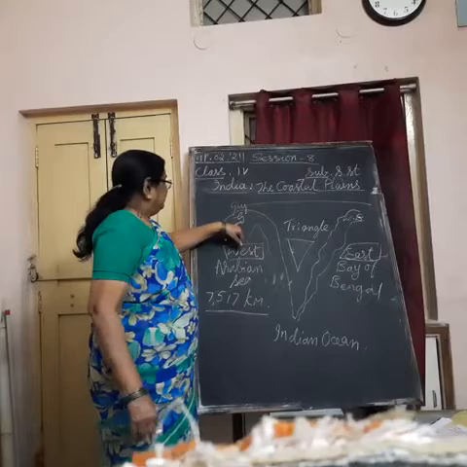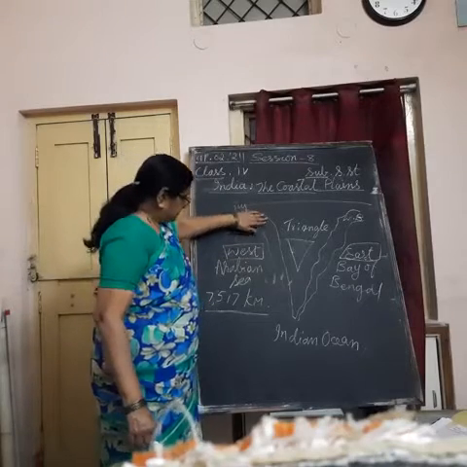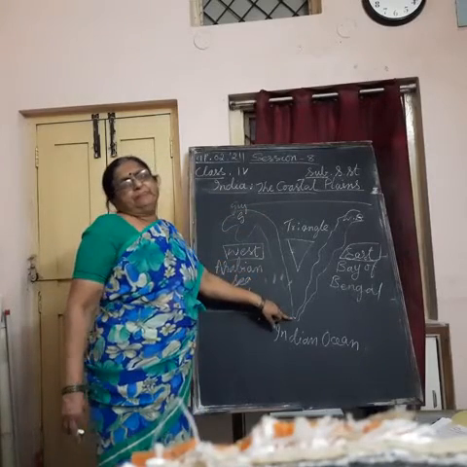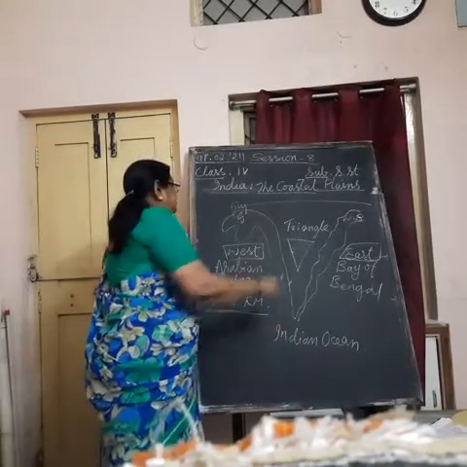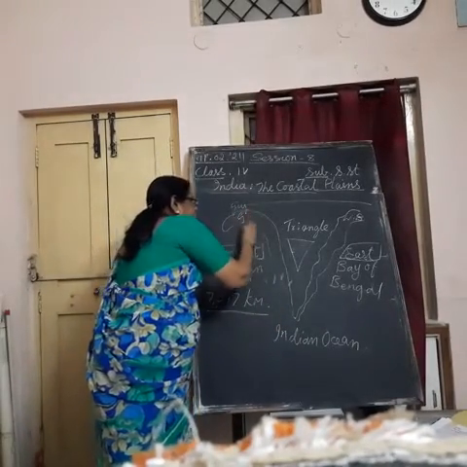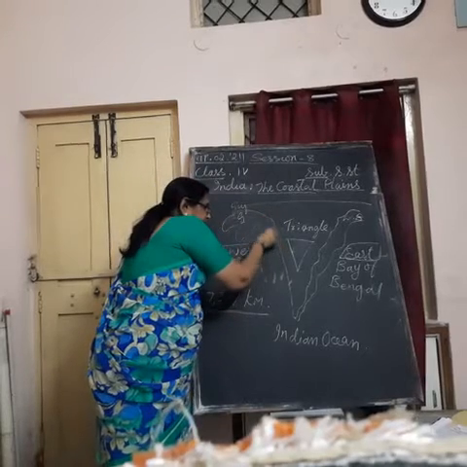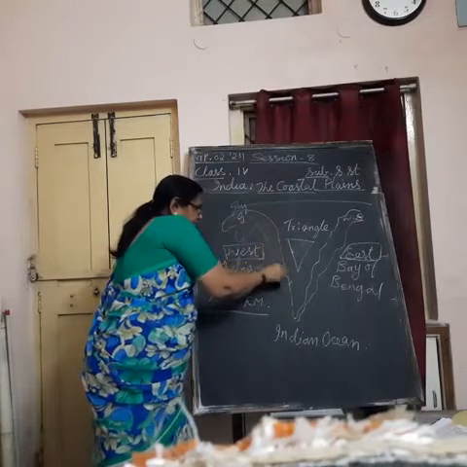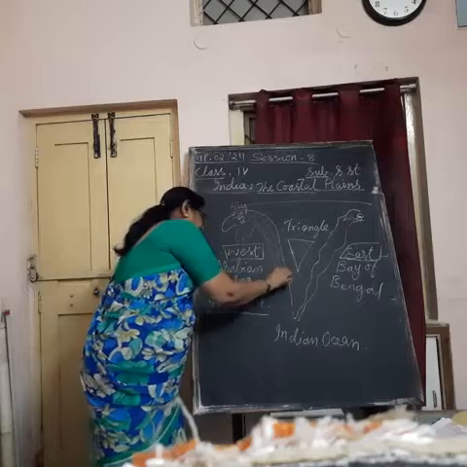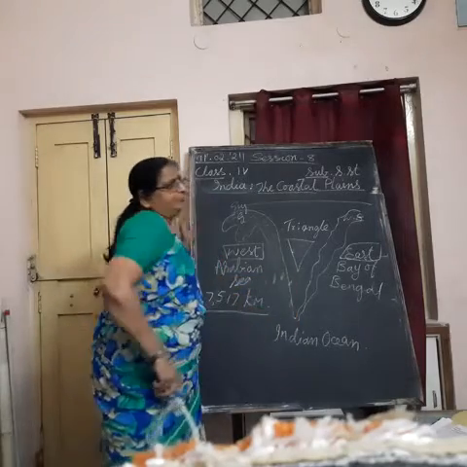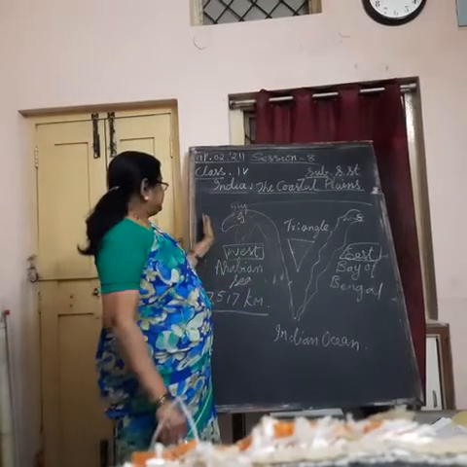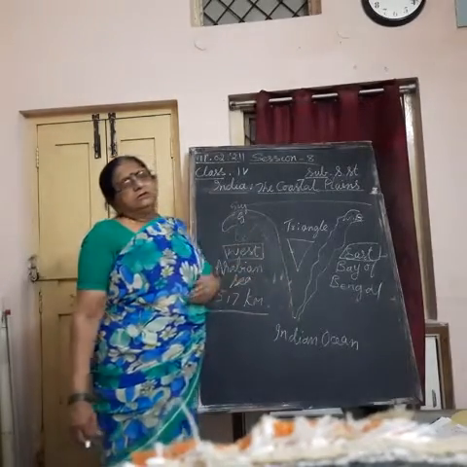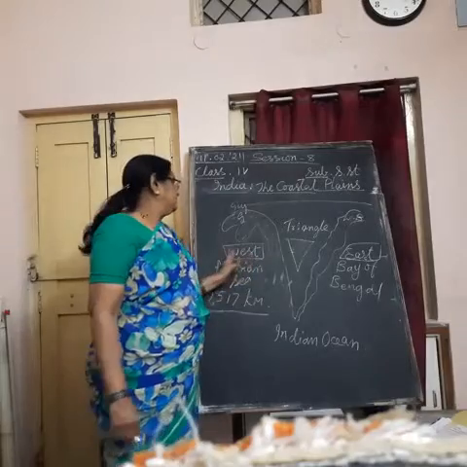Western coastal plain starts from Gujarat and ends in Kerala. Understand? This is the broader part, very broad. Then it becomes a little narrow. But when coming to Kerala, it becomes very, very narrow, like a small belt. So this is the part of the western coastal plain in our country.